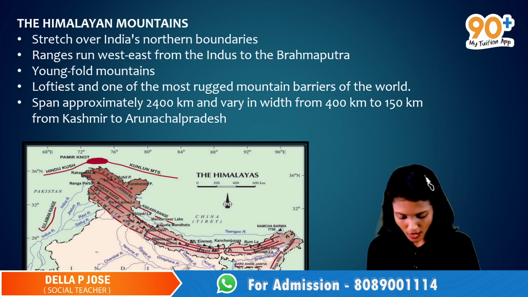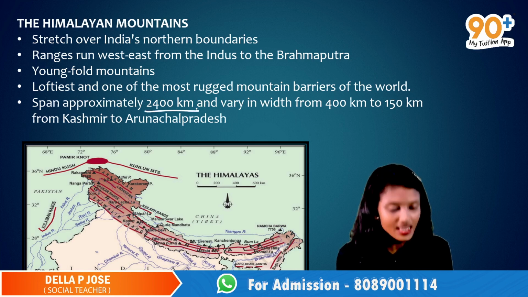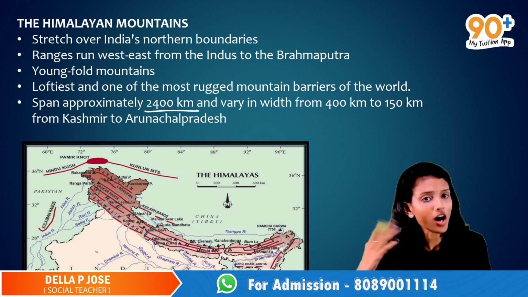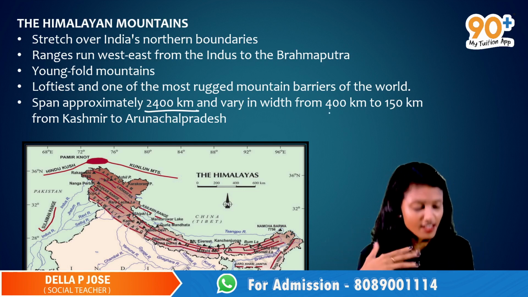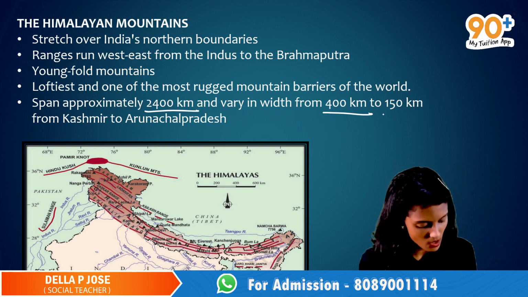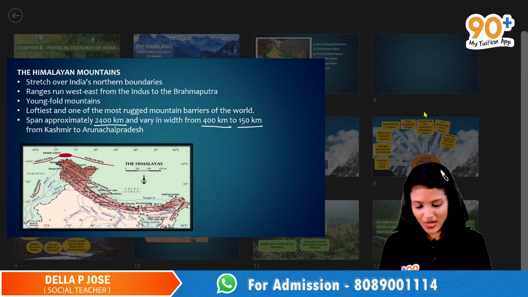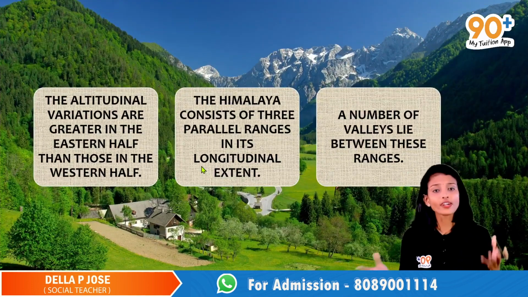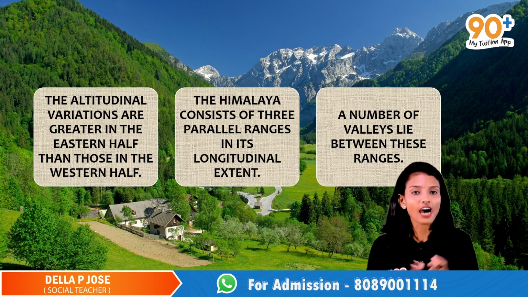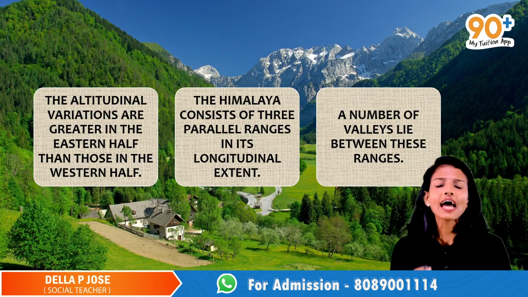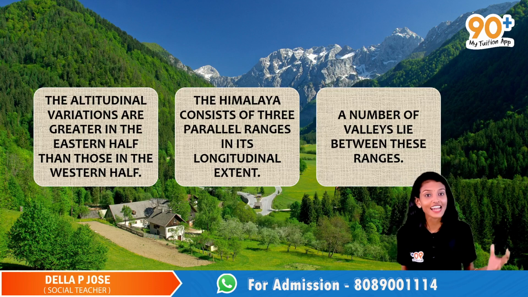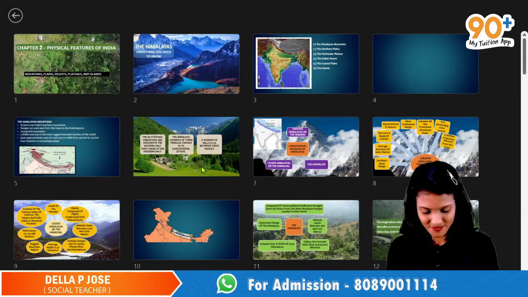The total length of Himalayas is approximately 2,400 kilometers and the width varies from region to region. In the Kashmir region, the width of Himalayas is 400 kilometers and in the Arunachal Pradesh region, it's only 150 kilometers. Okay, my dear ones, and there are some altitudinal variations too. The altitudinal variations are greater in the eastern half than in the western half. The Himalayas consist of three parallel ranges and you can observe a number of valleys in between these ranges.